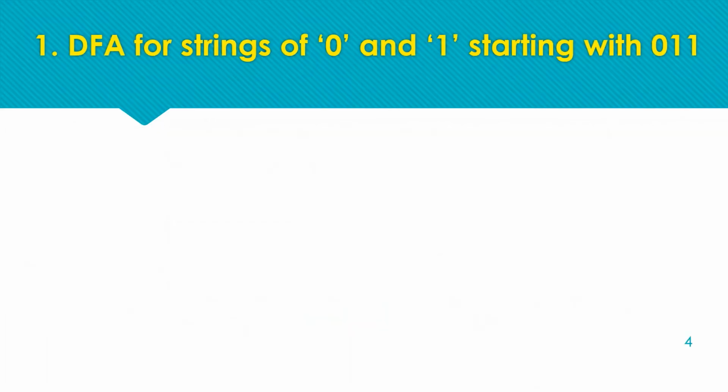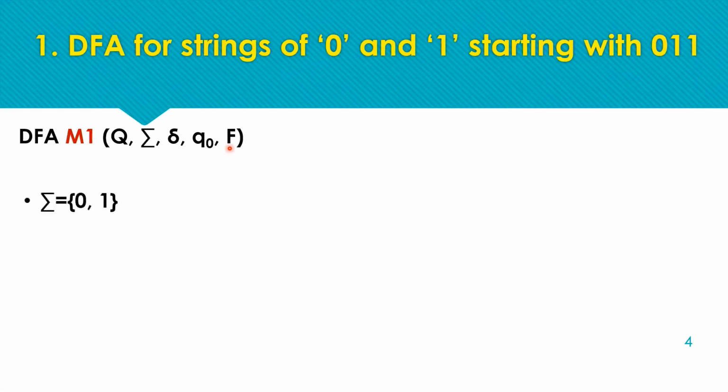Starting with our example of DFA for strings of zeros and 1, starting with 0 1 1. For this we have defined a DFA and named it M1 with 5 tuples: Q, sigma the input symbols, set of states, transition function, initial state and final state. As it is clear from the question, the input symbols are going to be 0 and 1.